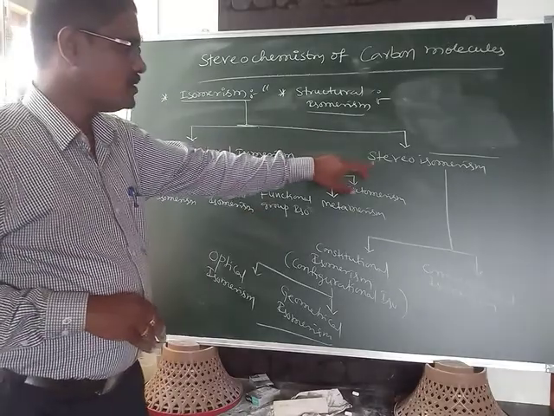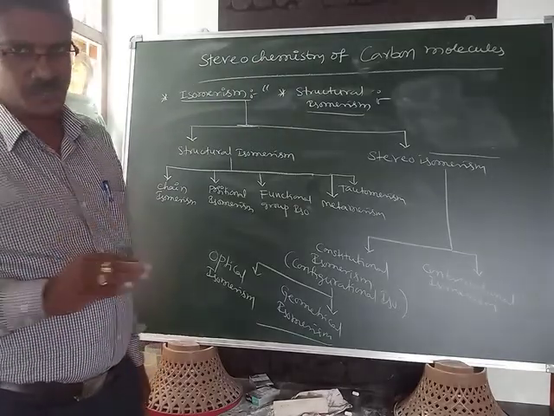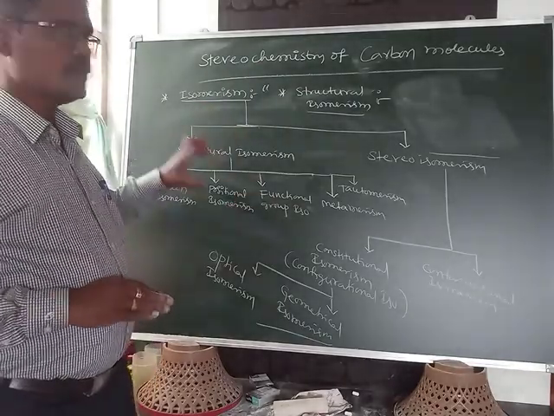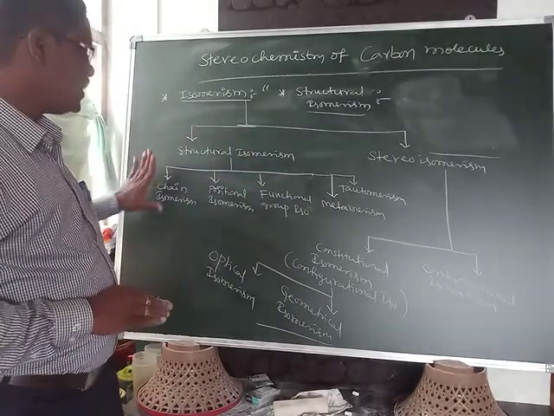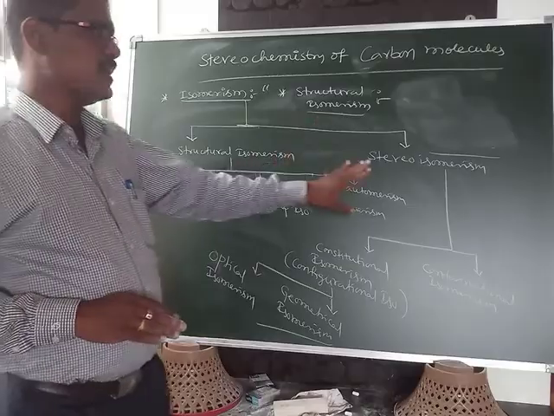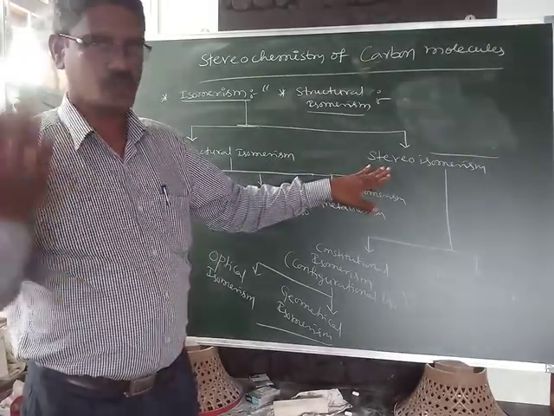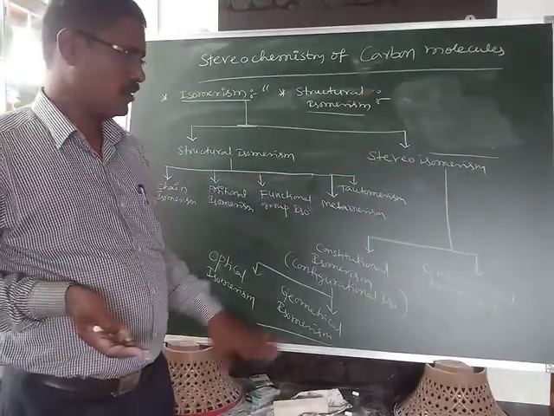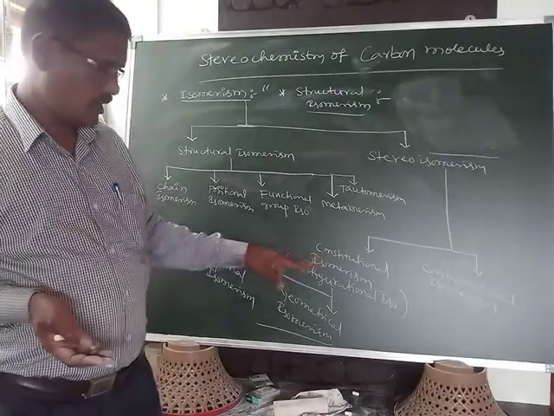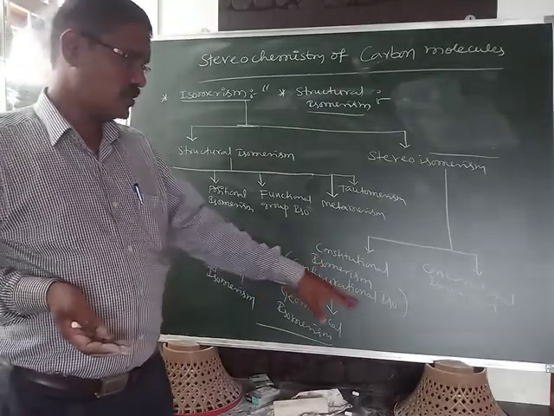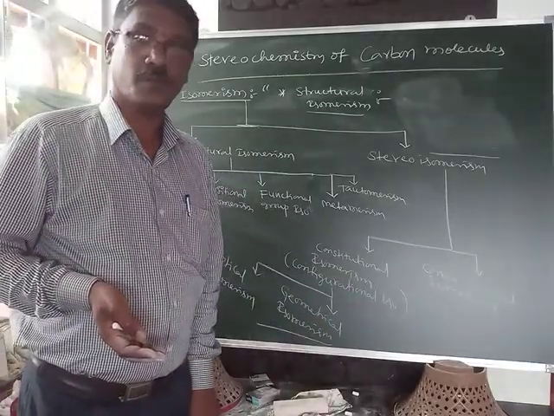Now our lesson is stereoisomerism, stereochemistry. But we want to learn the fundamentals of this first. After the completion of structural isomerism, I will explain stereoisomerism, the stereochemistry of carbon compounds. Stereoisomerism is again classified into two types: configurational isomerism and conformational isomerism.